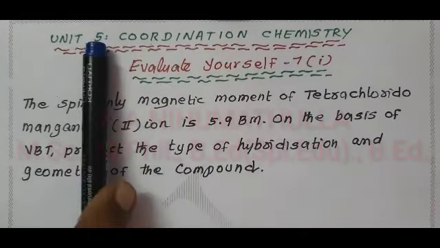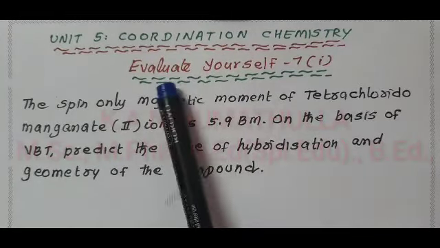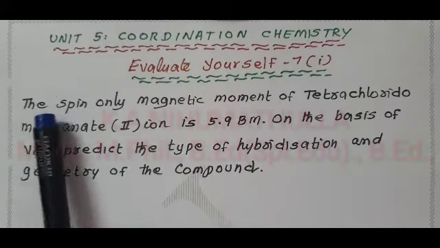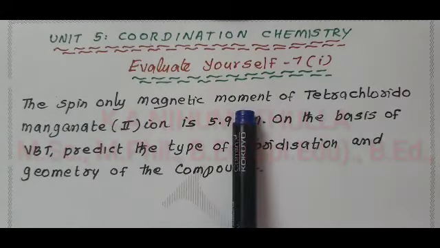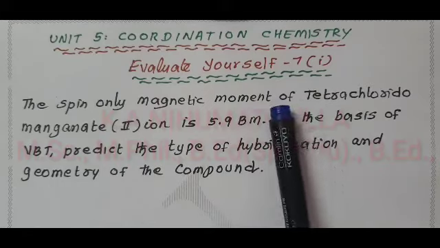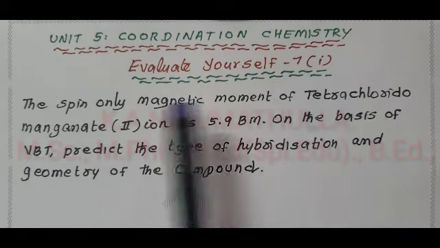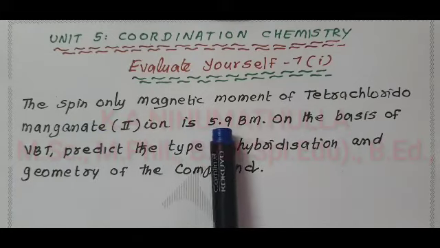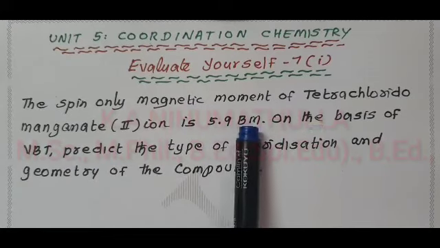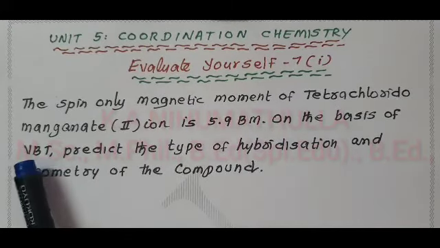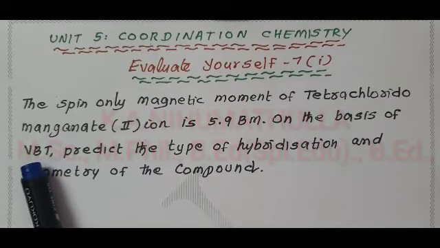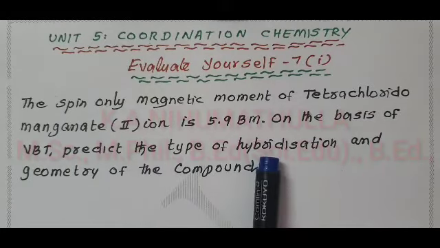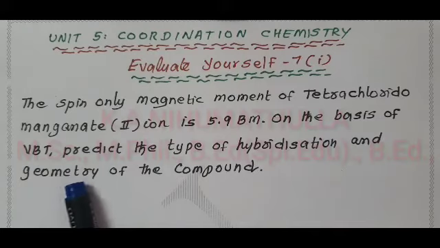Unit 5 Coordination Chemistry. Evaluate yourself 7-1. The spin only magnetic moment, mu s, of tetrachloridomanganate(II) ion is 5.9 Bohr magneton. On the basis of valence bond theory, predict the type of hybridization and geometry of the compound.